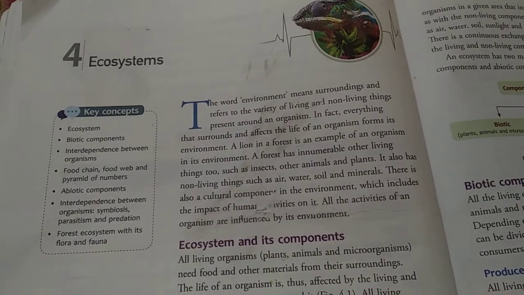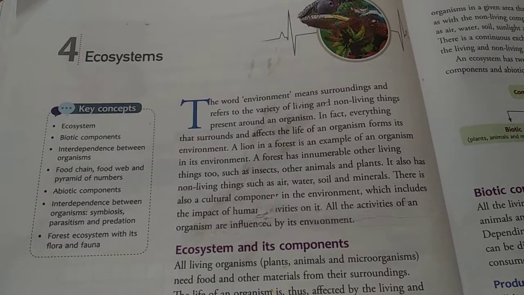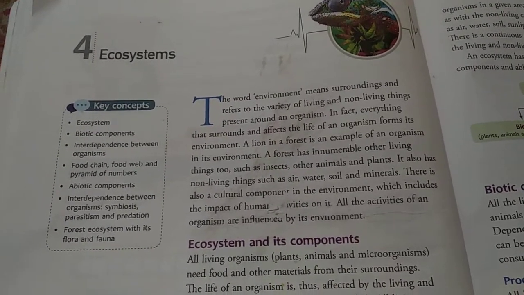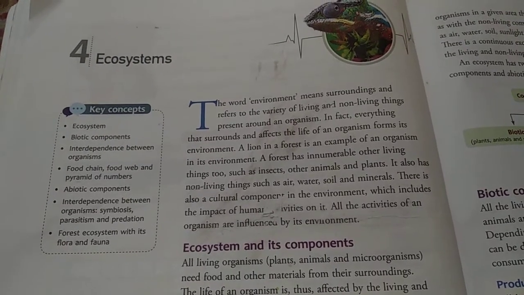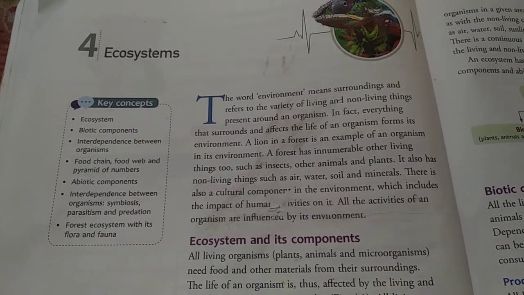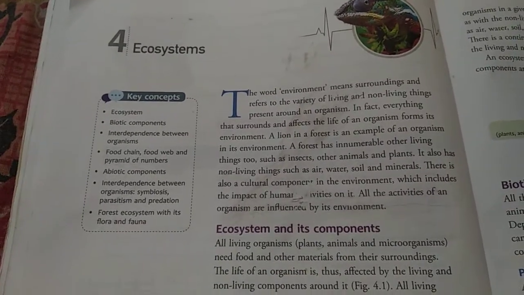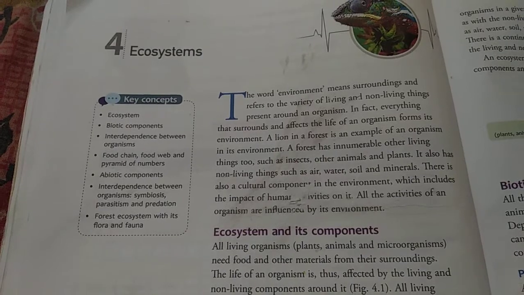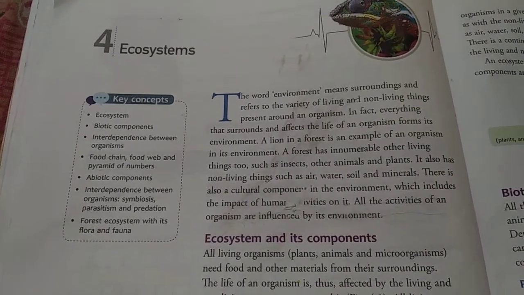So, students, we are going to start a new chapter, that is chapter number 4, ecosystem. Ecosystem, very much familiar word this is. So, before starting ecosystem, we will study about the environment. Environment means surroundings and refers to the variety of living and non-living things present around an organism.